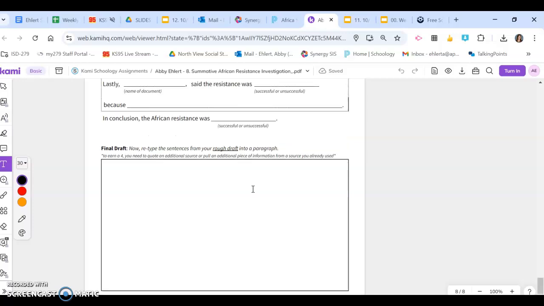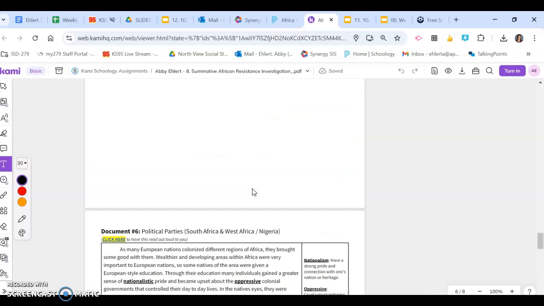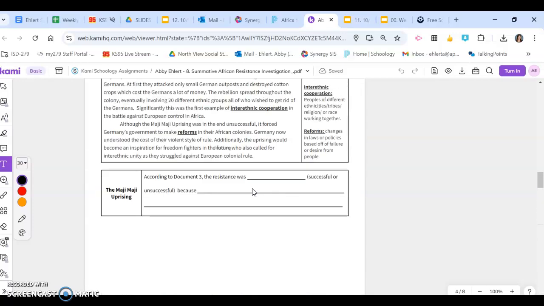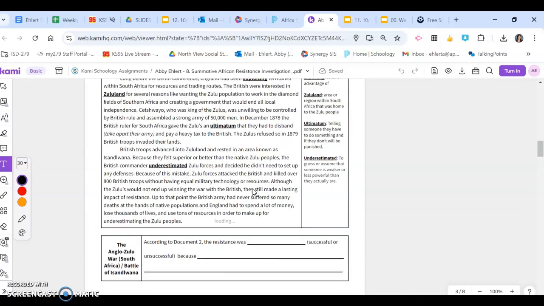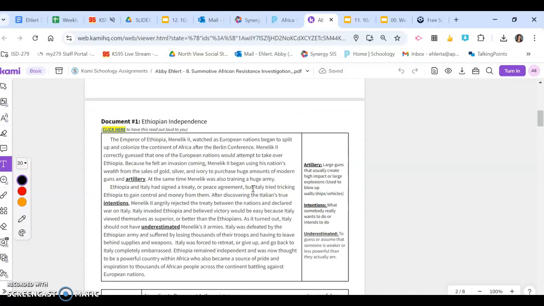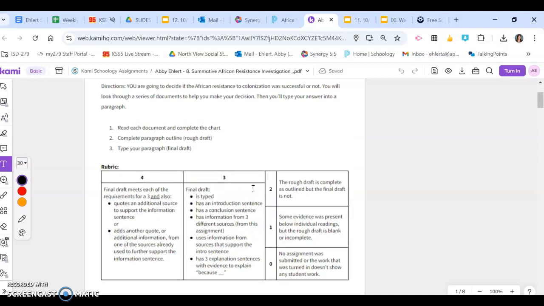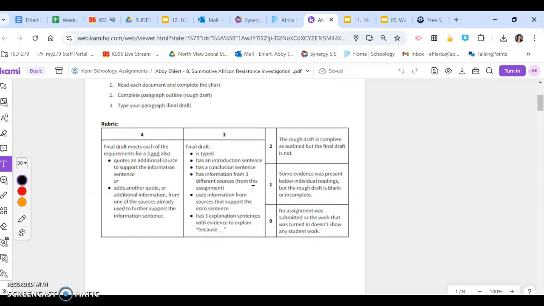I would like to remind you that you do have today and tomorrow to finish this. So if you do not get to the paragraph part today, that's totally fine. Remember, it is summative, so take your time. Do not rush through it. Because again, it is summative. There is also a rubric up here at the top if you would like to use it to help guide your work. All right, like I said, it's not due today, so you don't need to turn it in at the end of class because you'll have another work day tomorrow.